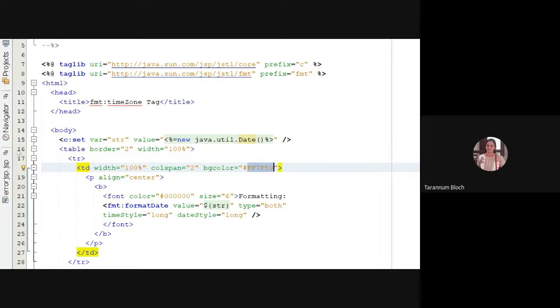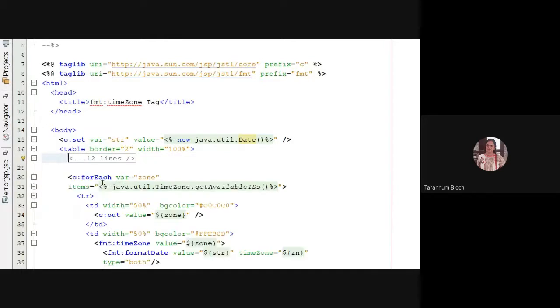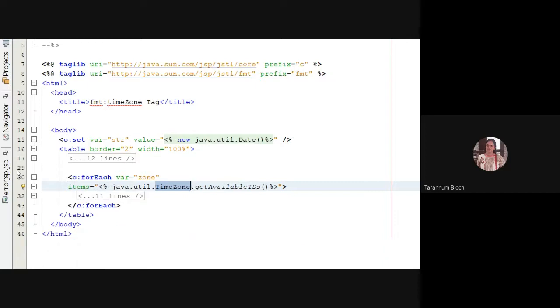Now, whatever available IDs there are, in java.util.TimeZone we have so many methods. From that, we can use getAvailableIDs from java.util.TimeZone to get the available time zone IDs. So I have written a for loop, a forEach loop. A forEach loop is used when we have a fixed number of items, and here our items are fixed. In our world, whatever time zones there are, that number is fixed. I don't remember the exact number, but it is fixed.